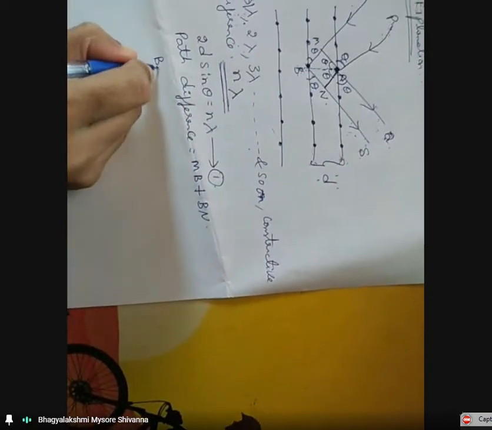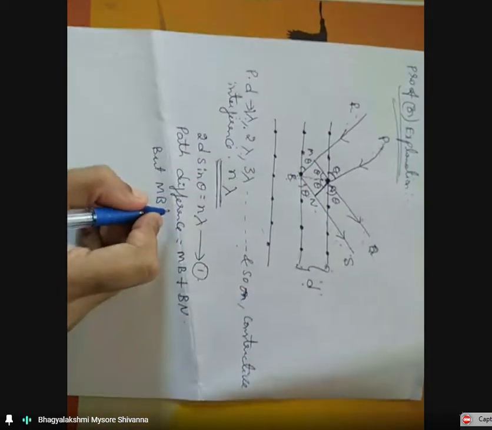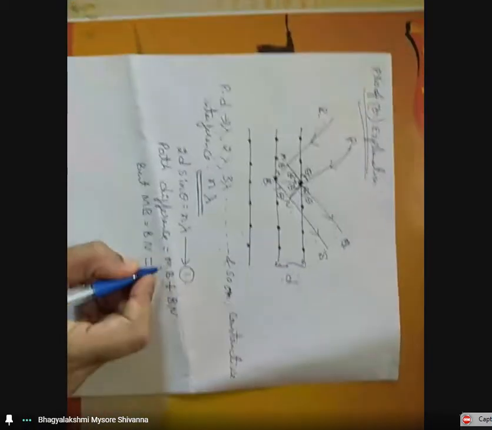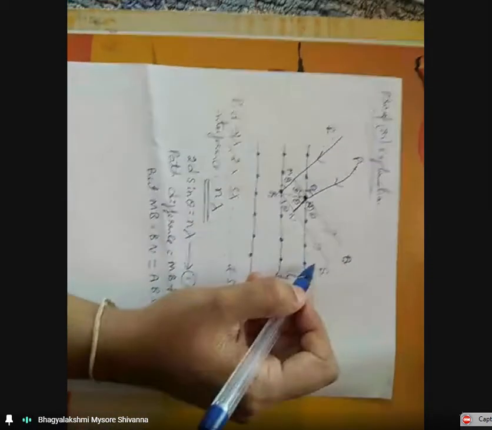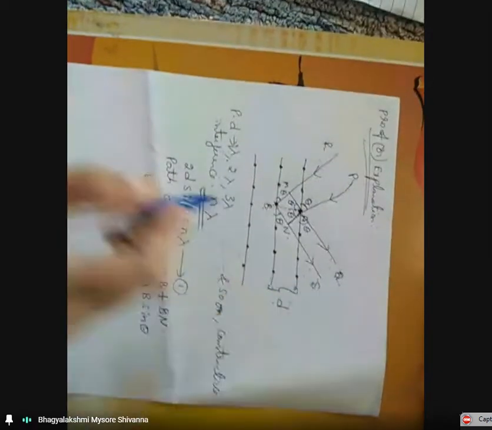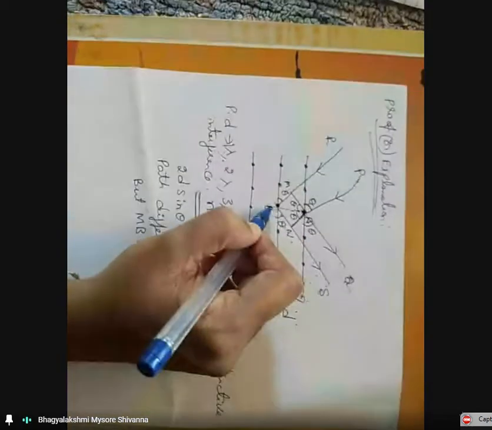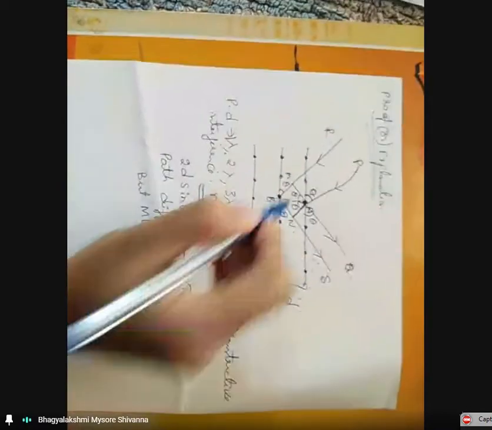In this figure, we notice that MB is equal to BN. Both distances are the same and each is equal to AB sin theta. The path difference between the reflected X-ray beams AQ and BS is MB plus BN, and MB is equal to BN, which is AB times sin theta.